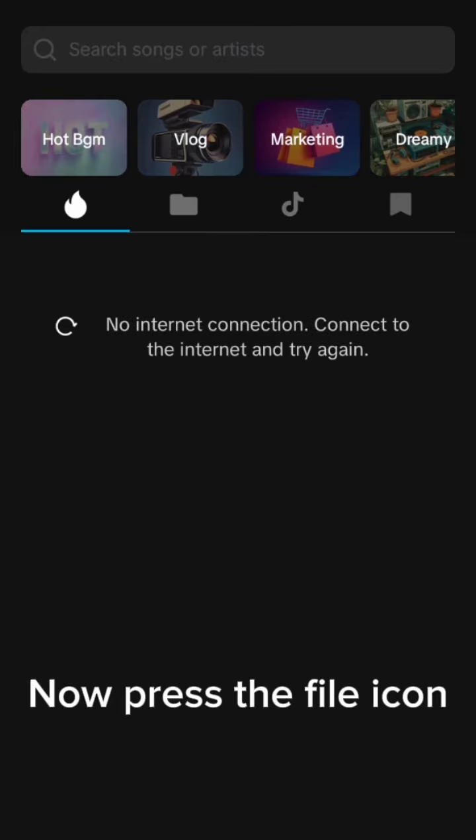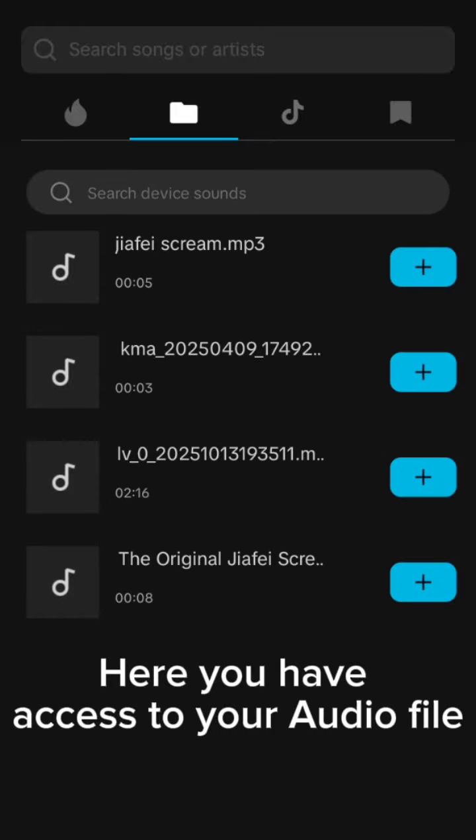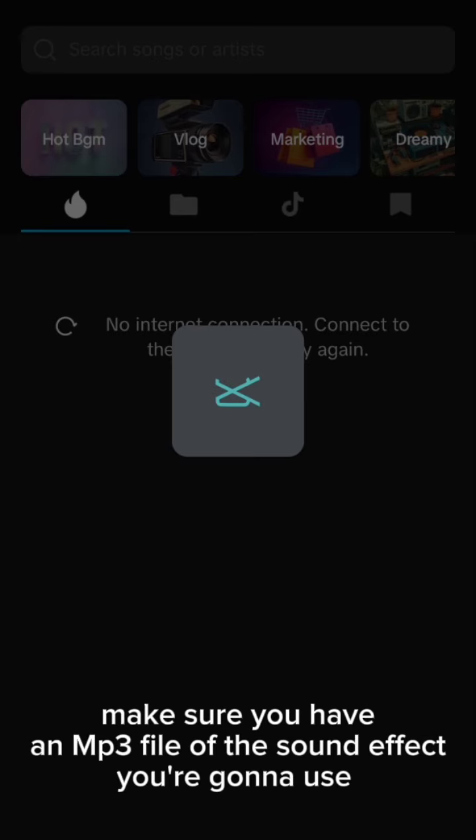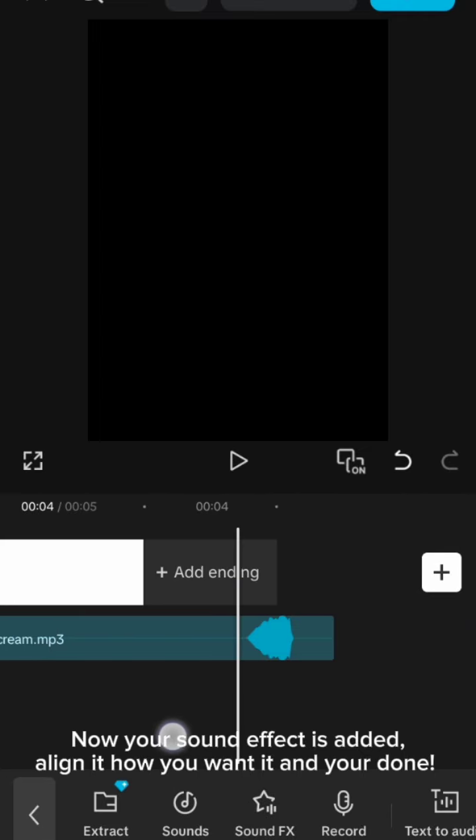Now press the file icon. Then go to device. Here you have access to your audio file. Pause. Make sure you have an MP3 file of the sound effect you're going to use. After you open your file, pick the sound effect you want to use and press the add option. Now your sound effect is added, align it how you want it and you're done.